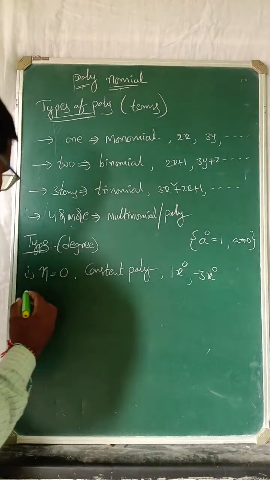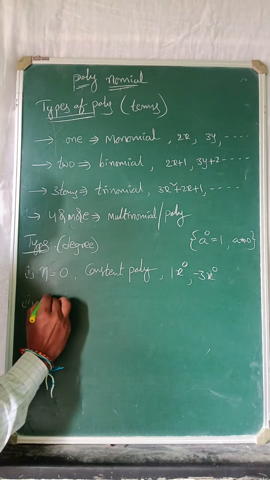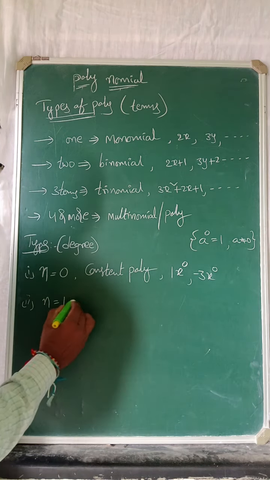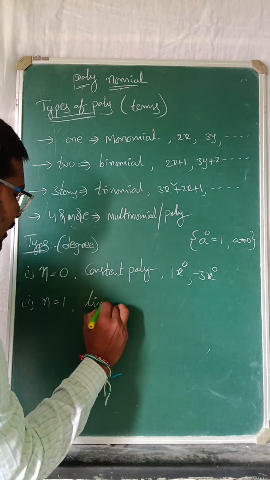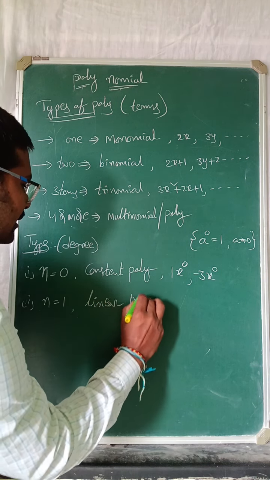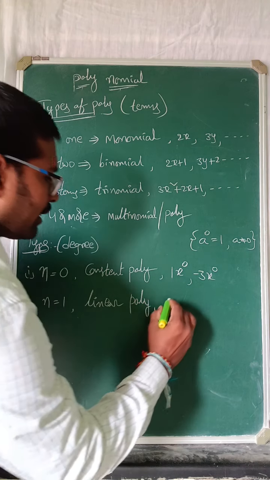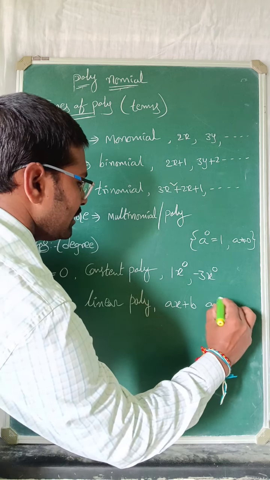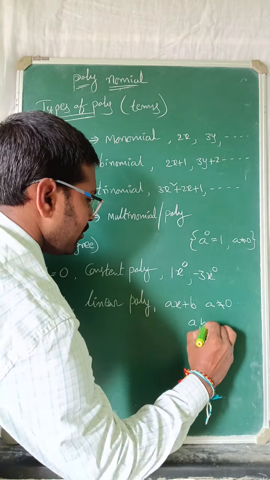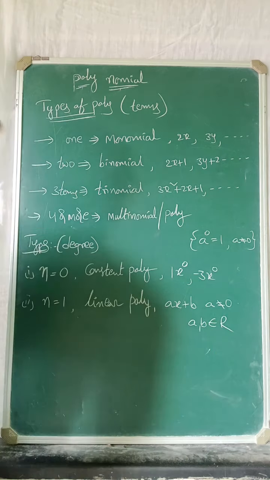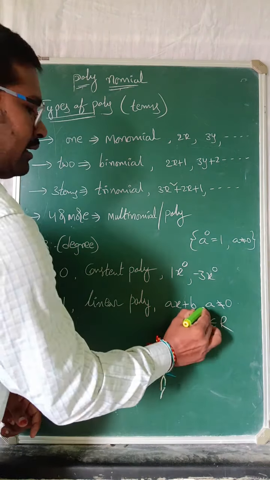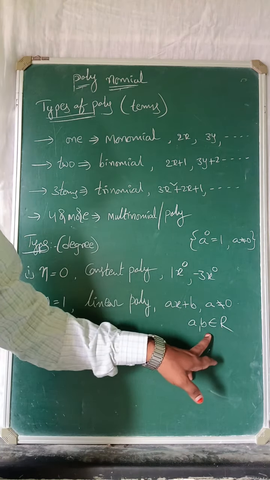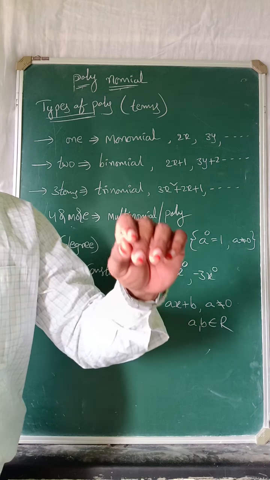Next, suppose the degree is equal to 1. If the degree is 1, it is a linear polynomial. The general form is ax plus b, where a is not equal to 0, and a, b belong to real numbers.